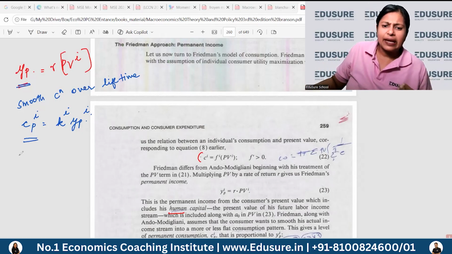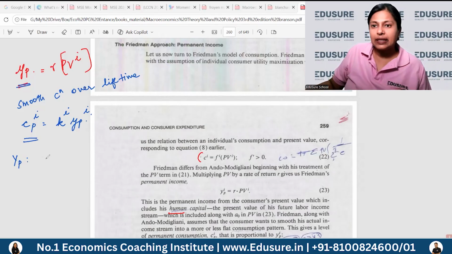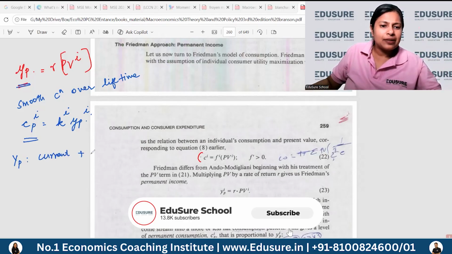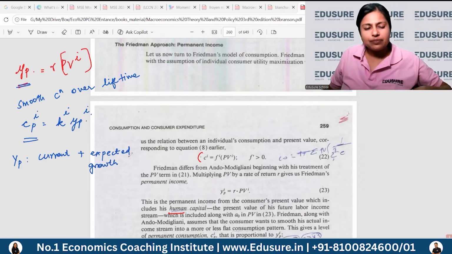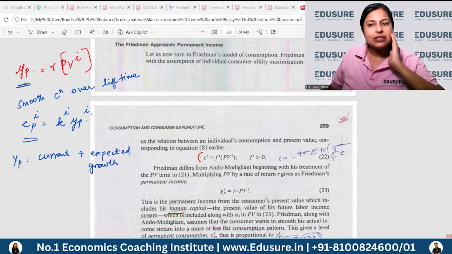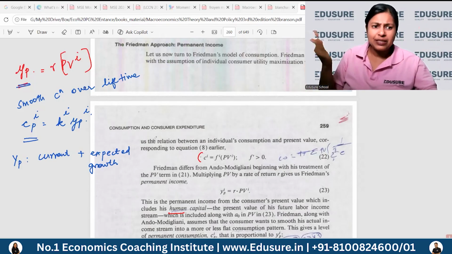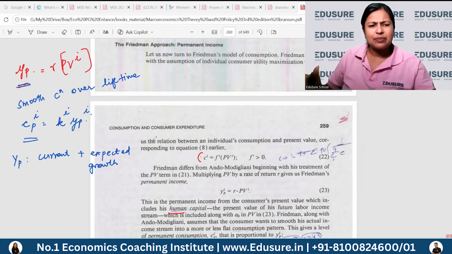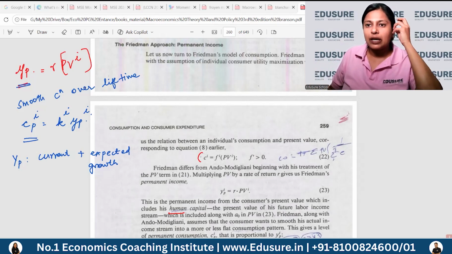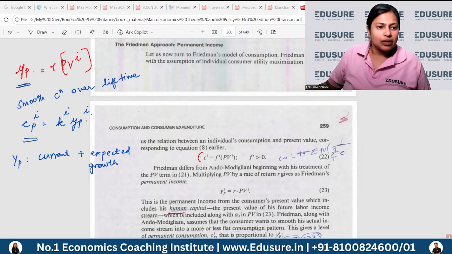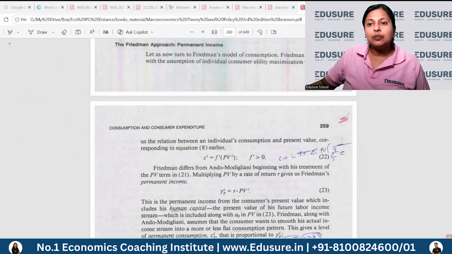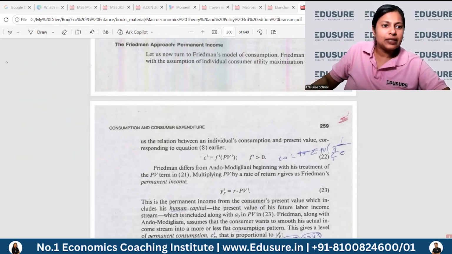So what is a slight definition of permanent income? It is something like your current income plus the expected growth rate over your lifetime. You can take that as permanent income. That is what we're defining as permanent income, similar to what Modigliani did. He also defined your expected future income as current income and some multiple of your current income. So your current income and some multiple of it is your expected permanent income. These are the new terms Friedman has introduced: permanent consumption and permanent income.